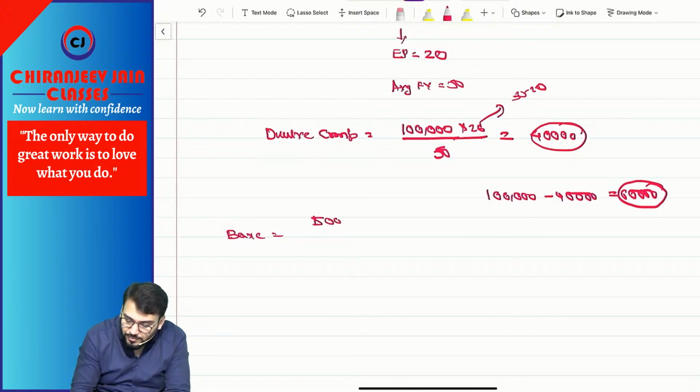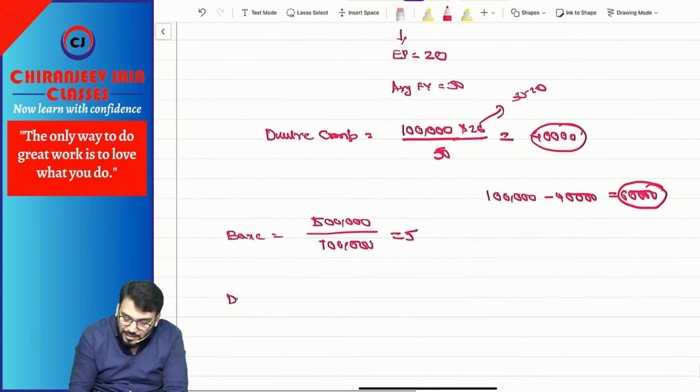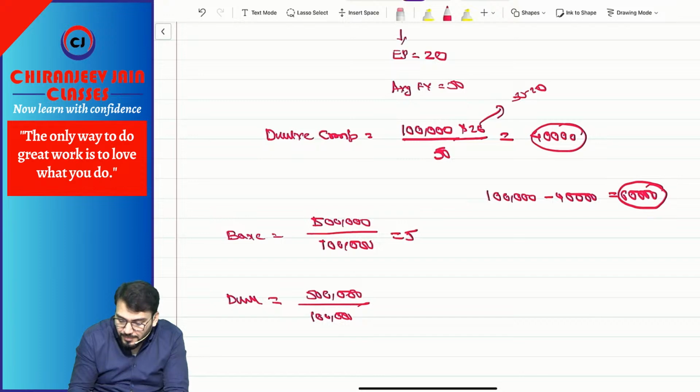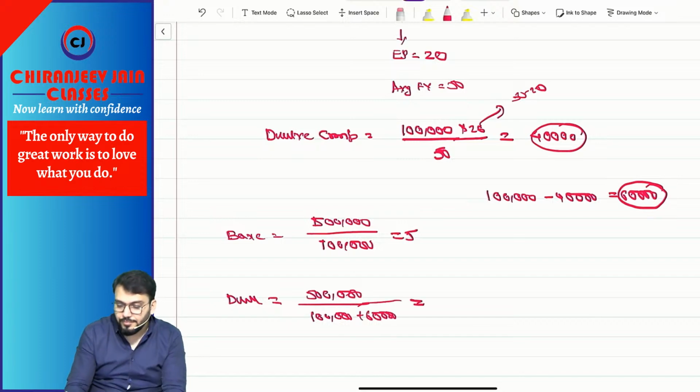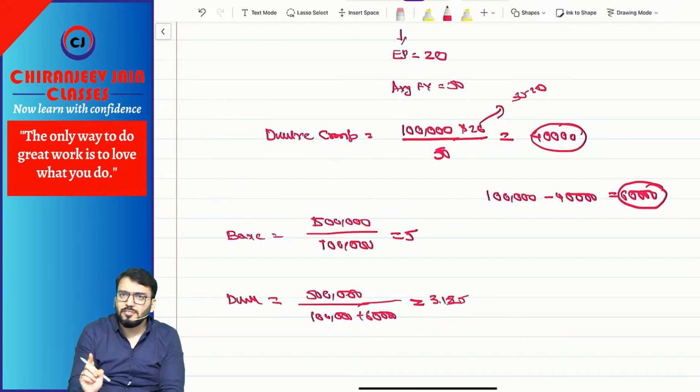Means in this case, for the basic earning per share, let us assume the profit is 5 lakh, and ordinary shares initially were, suppose, 1 lakh. So it becomes 5 rupees. And diluted earning per share will be what? 5 lakh divided by 1 lakh plus 60,000, that is equal to 3.125. Understood? No restatement. Restatement is for bonus share.